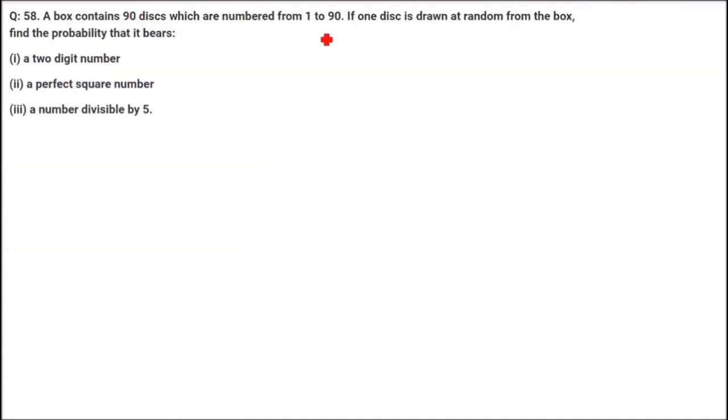A box contains 90 discs which are numbered from 1 to 90. If one disc is drawn at random from the box, what is the probability that it bears a 2-digit number? So 2-digit numbers start from 10. So 10 to 90. How many numbers are there? Count them. And we have the denominator, that is the total number of outcomes, which is 90.